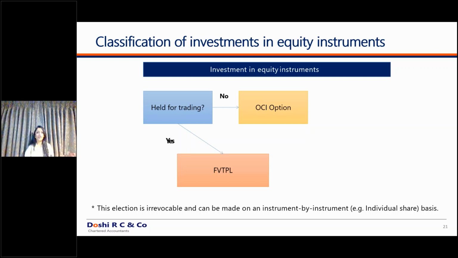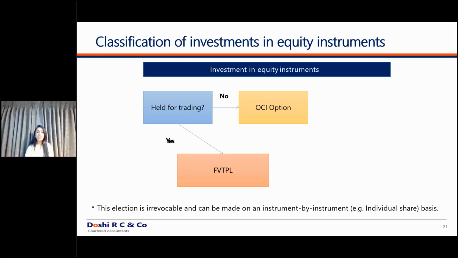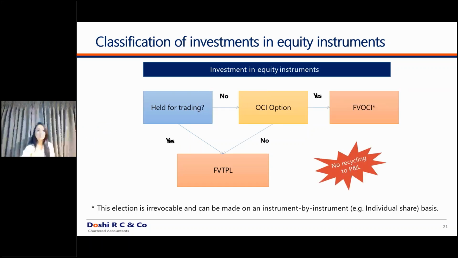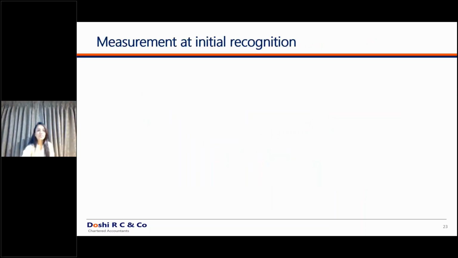Now you would say we understood everything. We understood amortized cost, we understood FVTPL, we understood equity OCI. But what difference does it make if the classification is changed? What difference does it make in all the three or four criteria? Why decide the appropriate classification? How will it impact the accounting? So we will discuss first. You will understand all the concepts in detail.